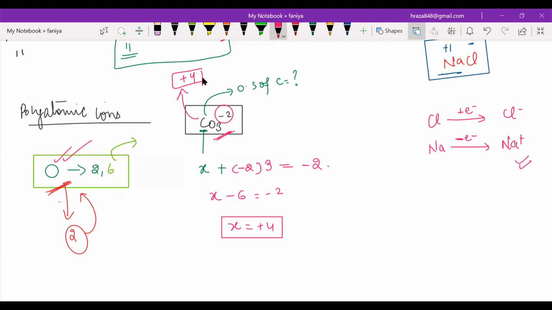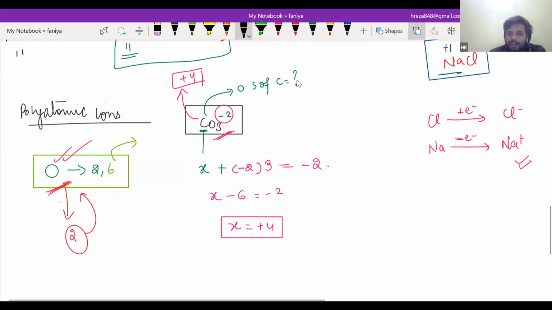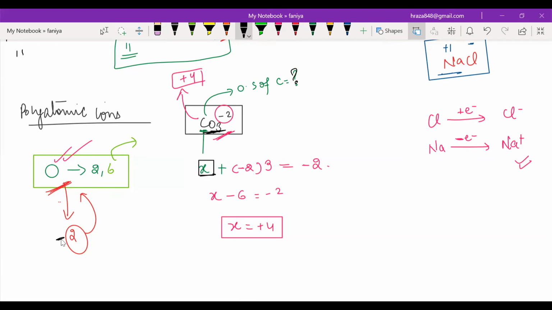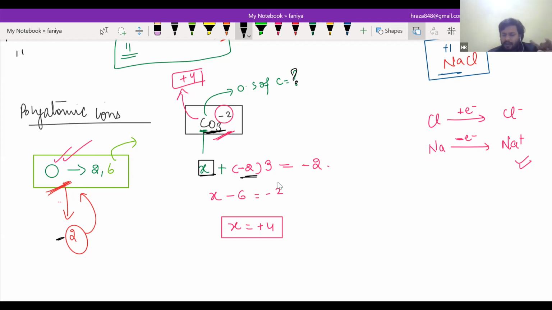What I want to say is that if I'm asking the oxidation state of carbon, I just take the oxidation state of carbon as X. Now come to oxygen. Oxygen has an oxidation state of -2, because one oxygen will take two electrons. Generally the oxidation state of oxygen will be -2 always. There will be some exceptions, which I will explain later.